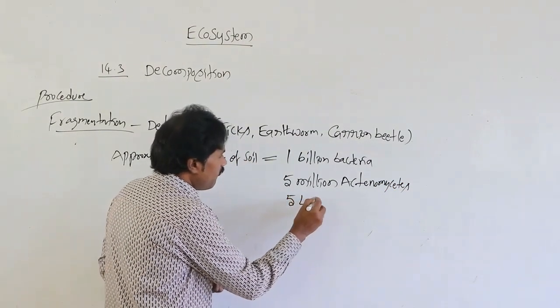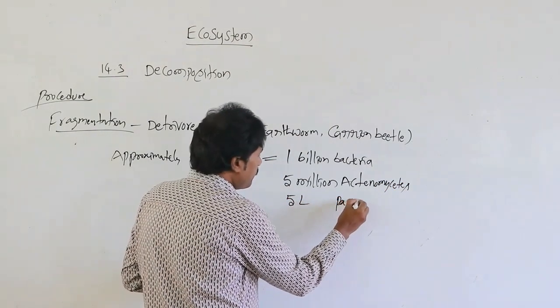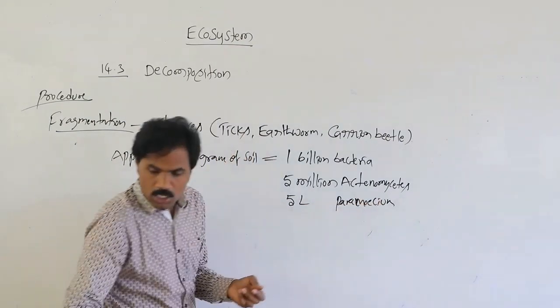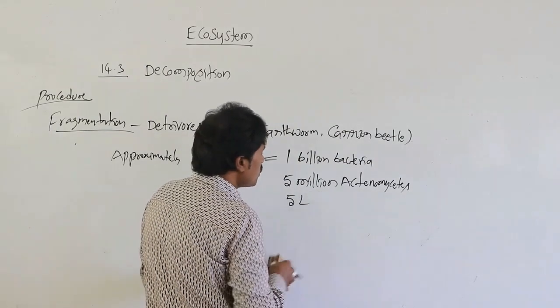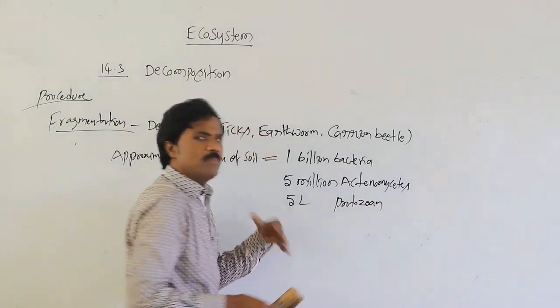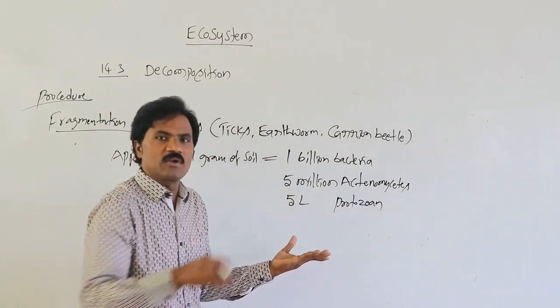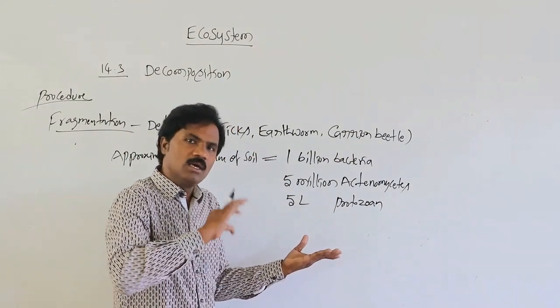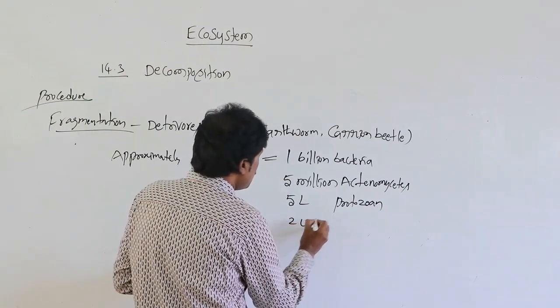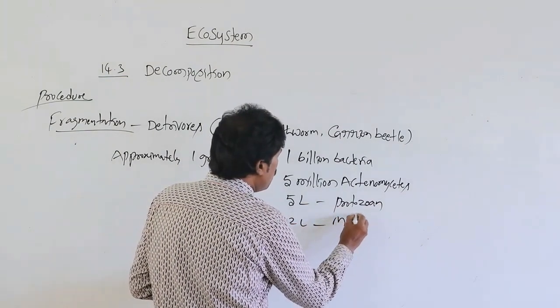Then 5 lakhs of paramecium are not only specific organisms, that means protozoan organisms. If there is maximum moisture present, there are aquatic organisms, but normally more probably there are protozoan organisms, as well as 2 lakhs of the molds